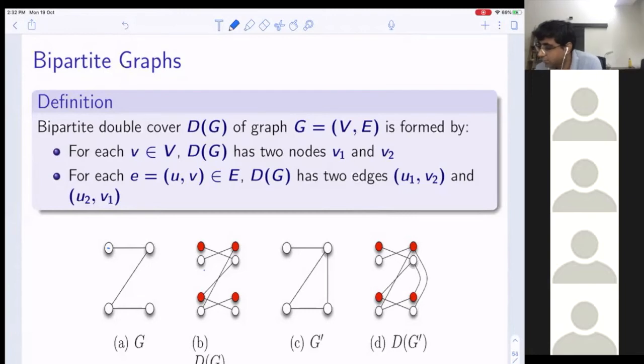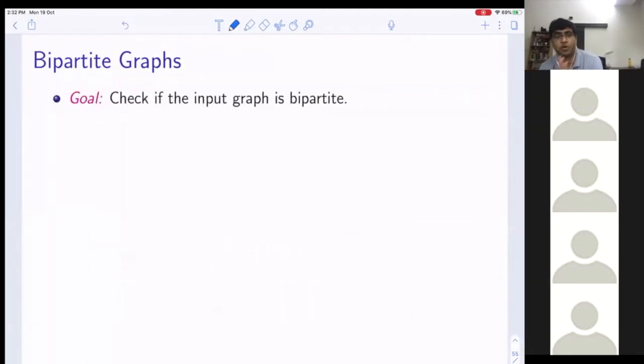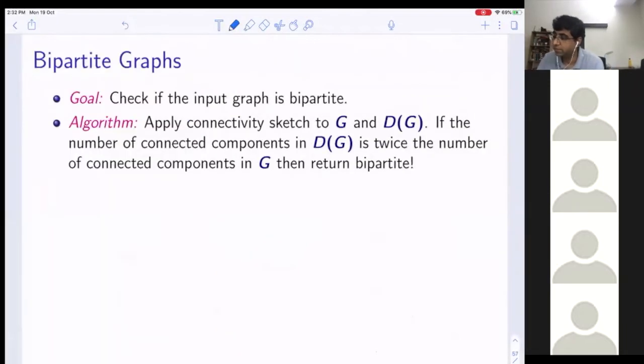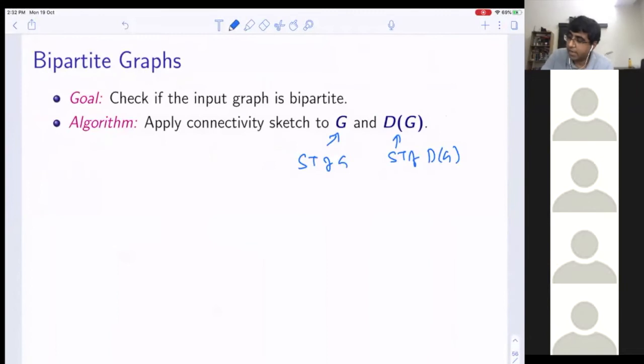Okay, so I want to check if the input graph is bipartite. I'm going to do the following two things. I'm going to apply connectivity sketch to G and DG, which basically means maintaining a spanning tree of G, not a minimum spanning tree because there are no weights here, and a spanning tree of DG. This is what my algorithm will be. So the first question is, do you think we can do this in streaming?